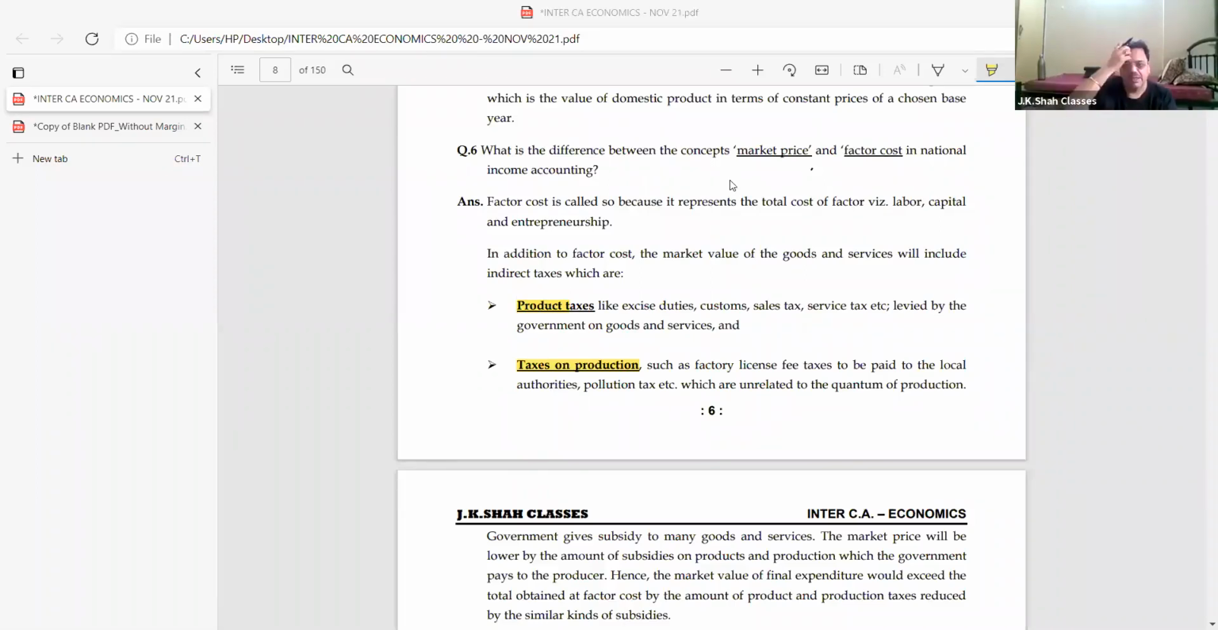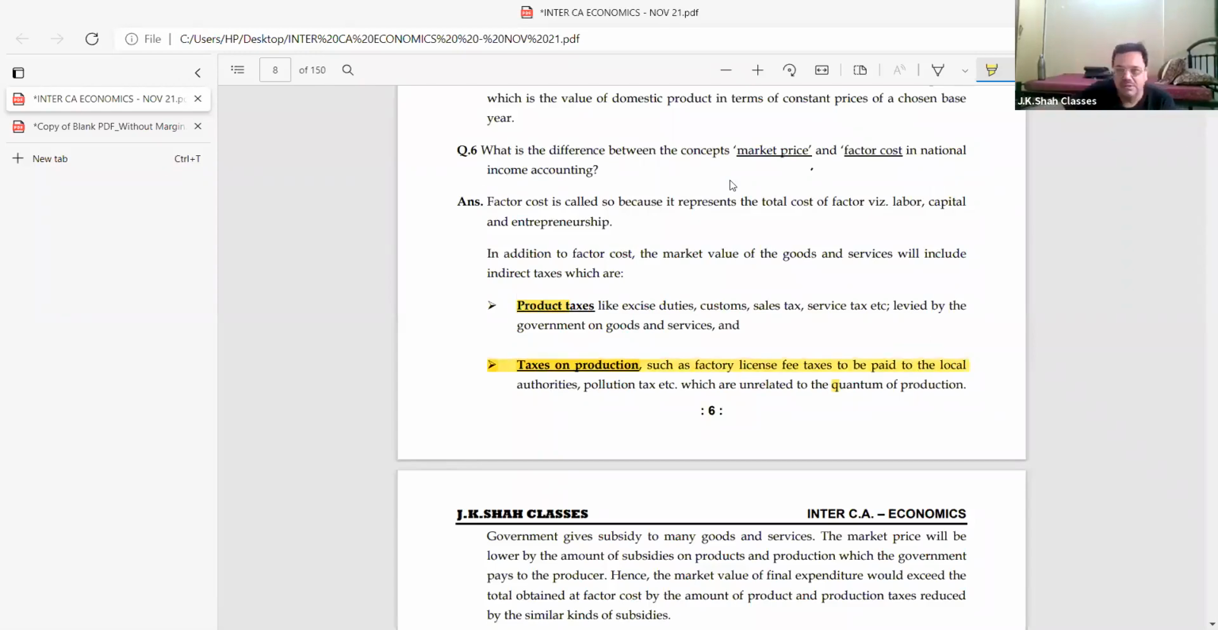See, then the government told them, you pay us some 10 crore rupees. For you, we will prepare a separate drainage pipeline so that you dispose of all the waste over there. When this kind of arrangement is done by the government, the government will take some amount of money from them. That will be the local pollution tax, which is unrelated to the quantum of production. Why, beta? Because one particular 2-mark question was asked on this.